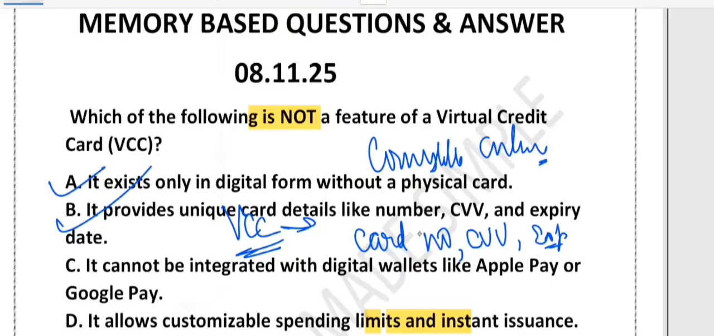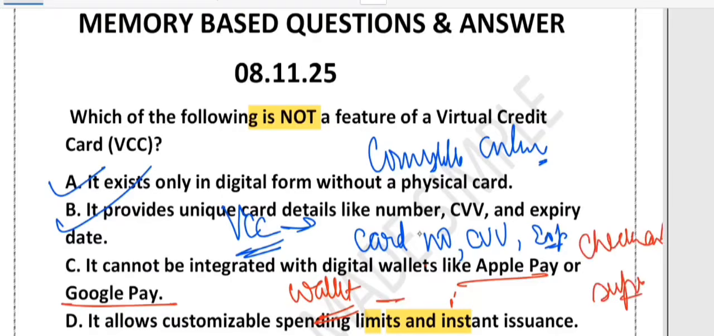You know it very well that a virtual credit card can be added to the wallet. Yes, you can add it to the wallet like Apple Pay, like Google Pay, or Samsung Pay. This makes checkout super easy and secure. So option number C is incorrect, and that is the correct answer to this question.